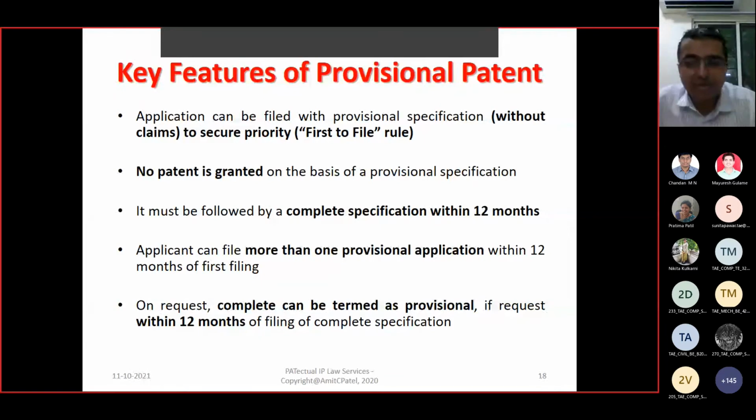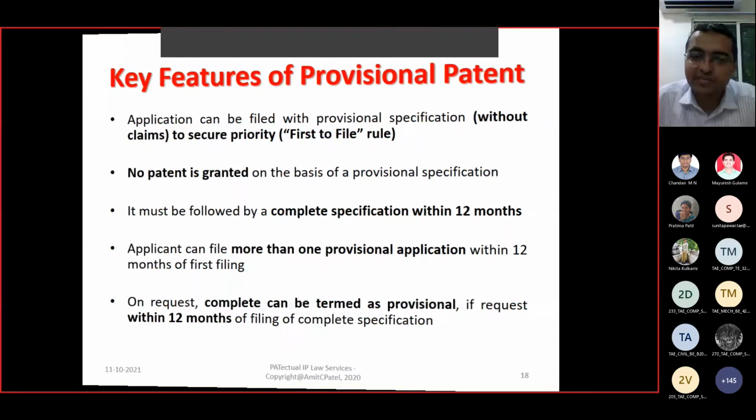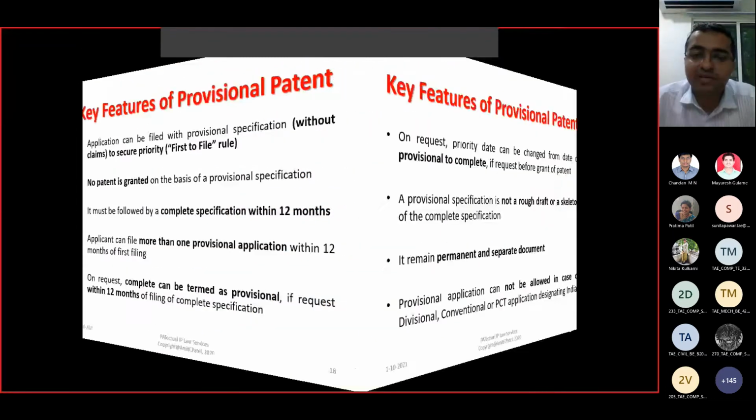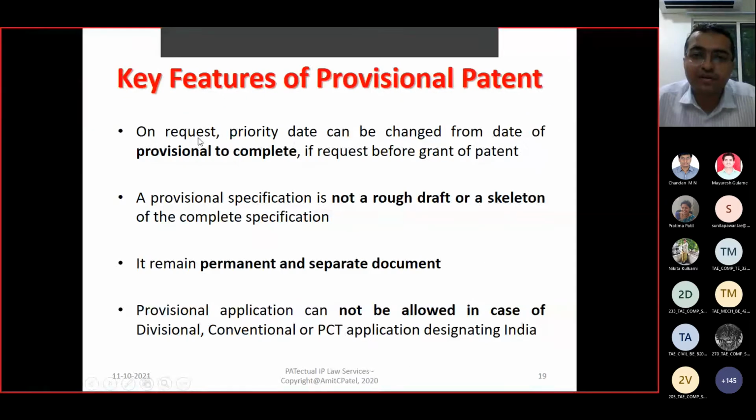Okay. On request, complete can be termed as provisional if requested within 12 months. You file provisional and say, for example, after 2 months you file another specification saying this is a complete, right? And after 1 month you think that you still want to make a change, then you can still make changes. So any number of changes you can do within the time period of that 12 months. On request, priority date can be changed from date of provisional to complete if requested before grant of patent.